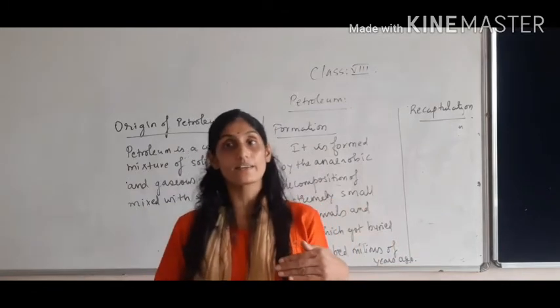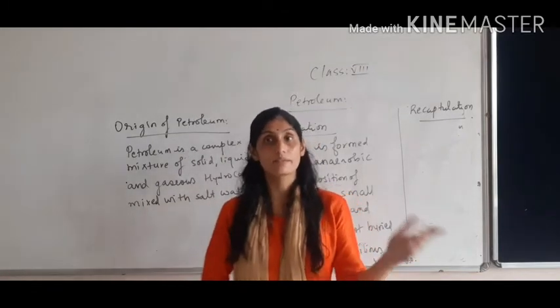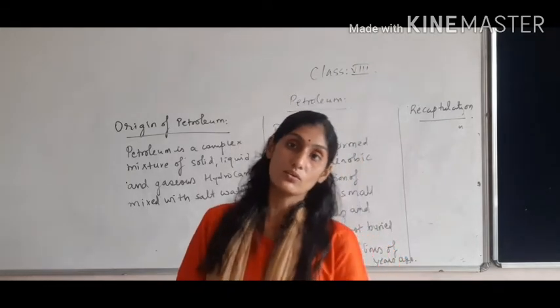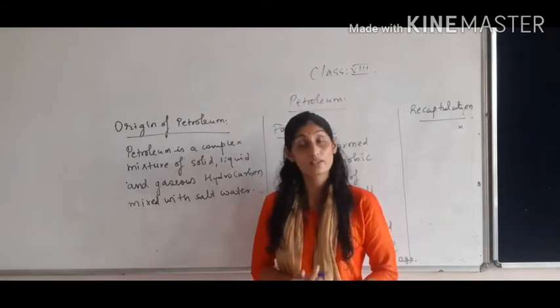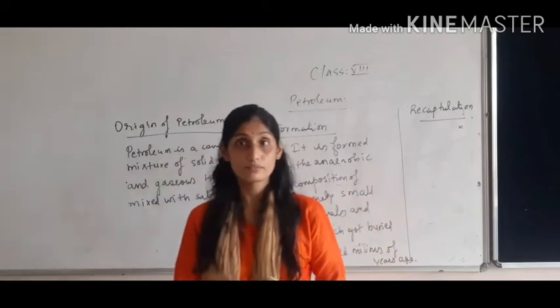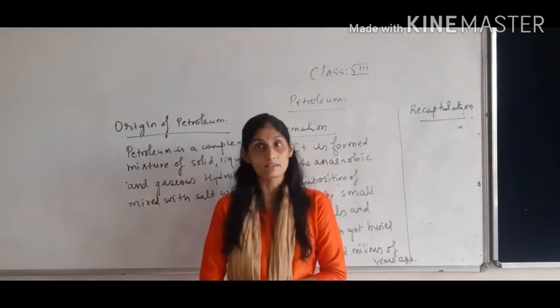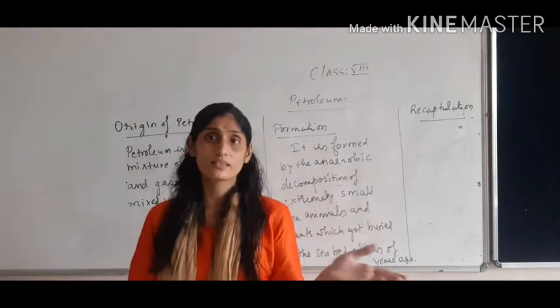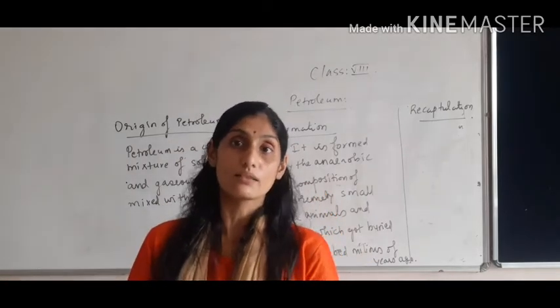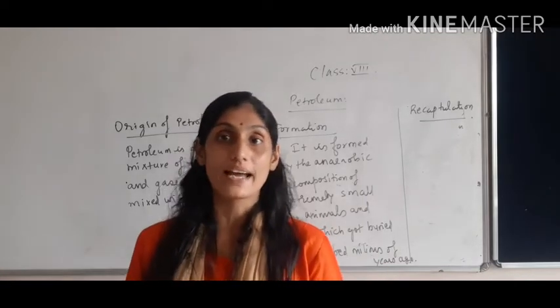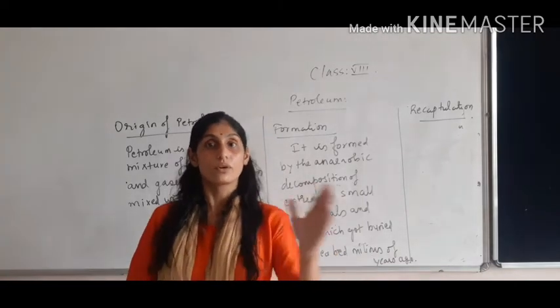Then coal gas, we have learned that it is obtained by the heating of coal, and earlier it was used for street lights as well as for lighting purposes. In Mumbai, until 1950, they used coal gas in the form of street lights. So that is what we have learned.